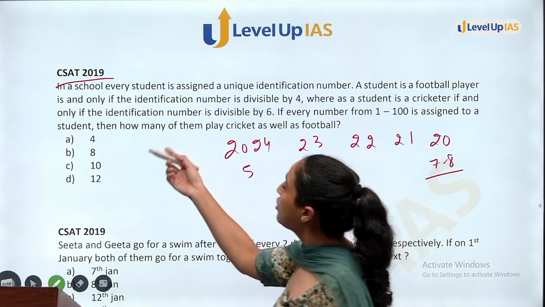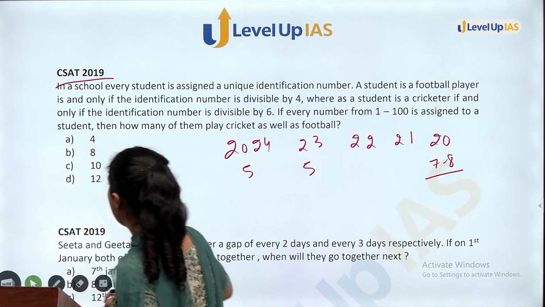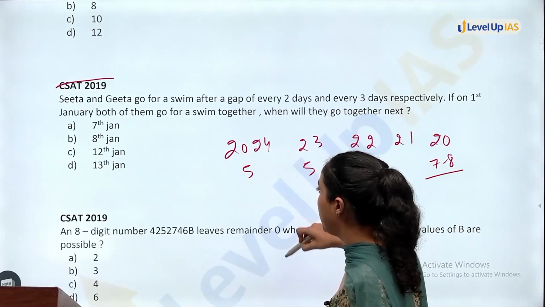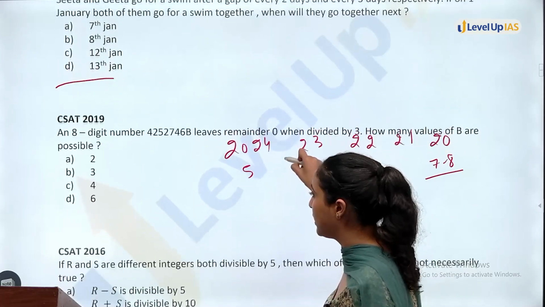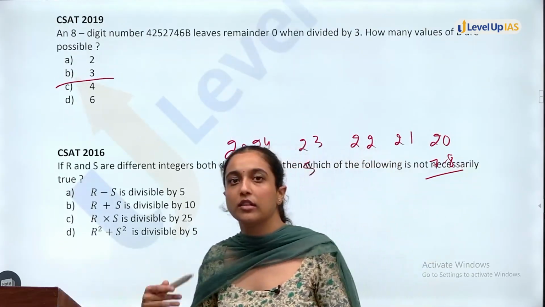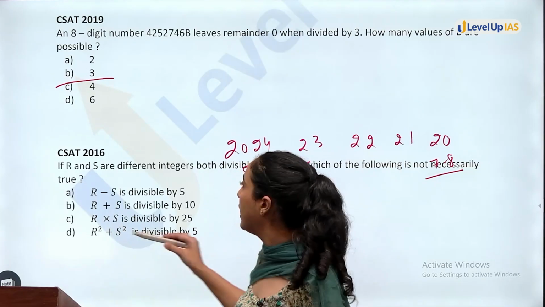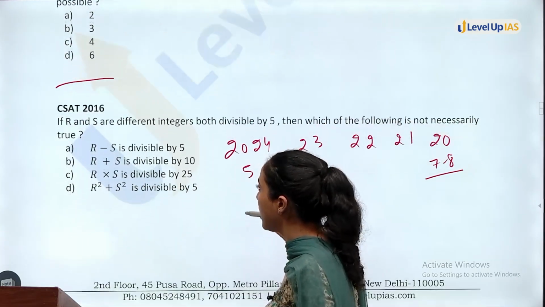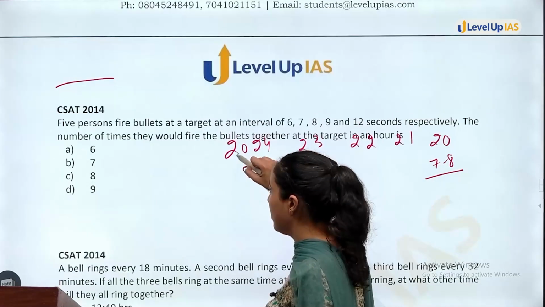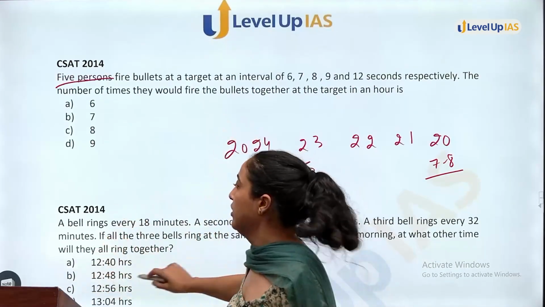And in 2019, now you have 3 questions of the same topic, divisibility, factors and multiples. After that, in 2018, there wasn't a question, in 2017 also, and then you get a question in 2016, then 14, and 2 questions in 14.